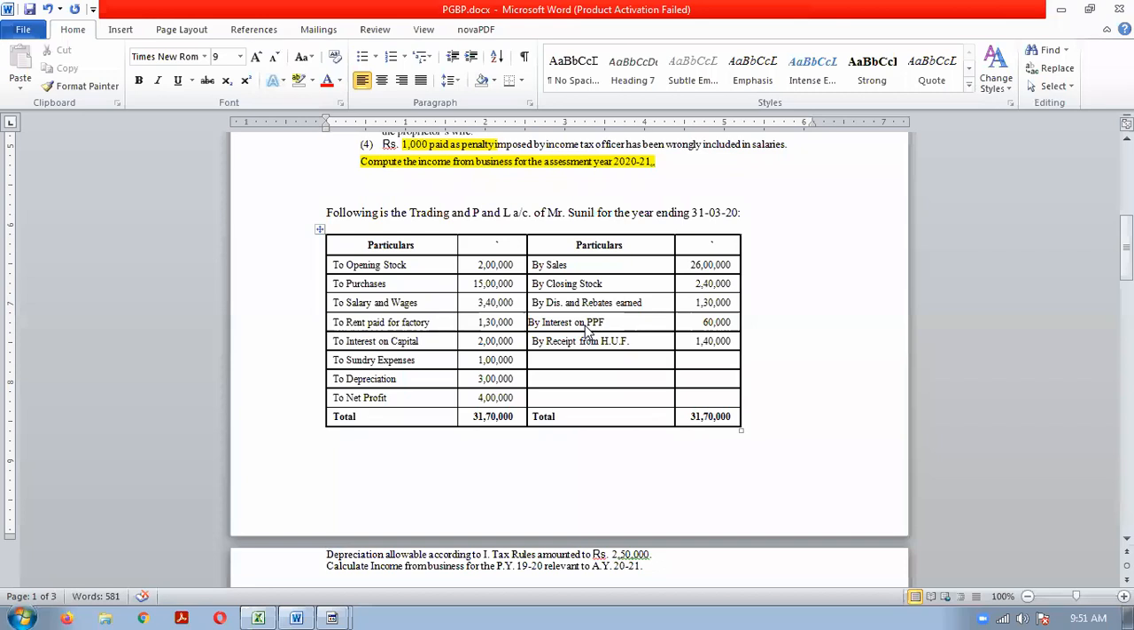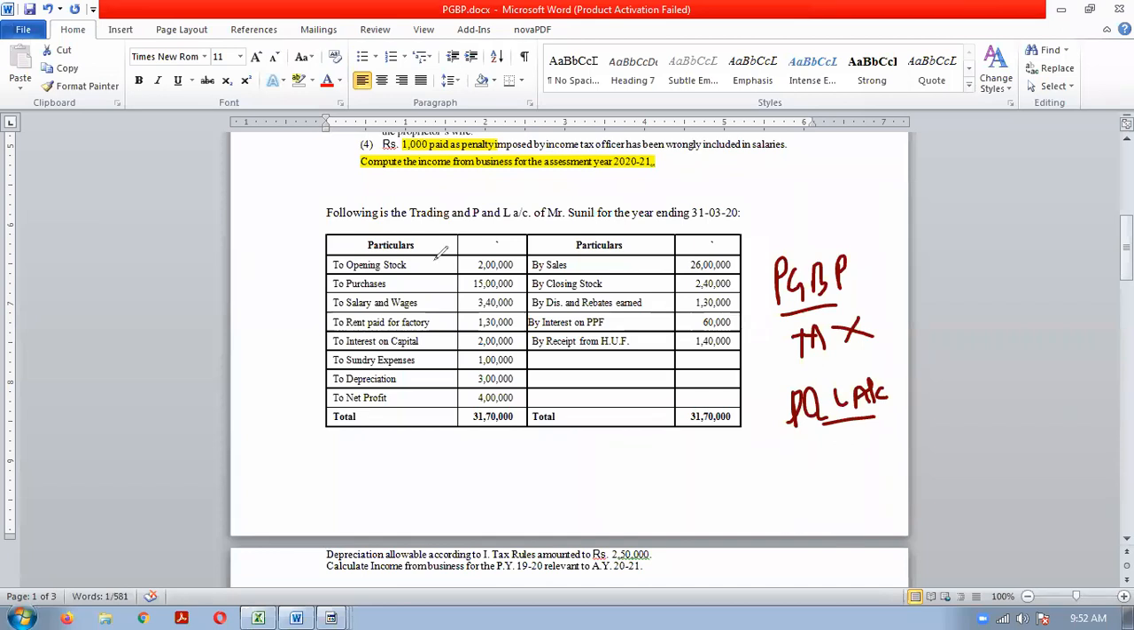Trading account and profit and loss account is given for the year ended 31st March 2020. Now we have already discussed that for solving PGBP questions, profit and gains from business and profession, trading account is not relevant. So trading account items are not relevant. No need of checking trading account details. Second, only profit and loss account items are relevant. Clear? So don't check the trading account.